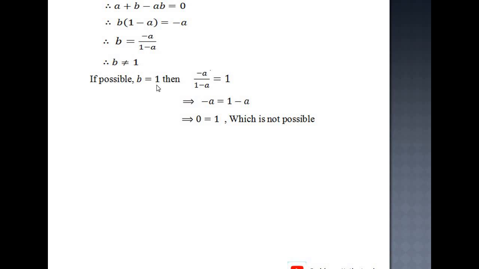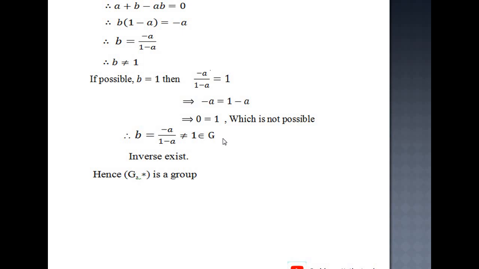And therefore clearly here b is not equal to 1, because if possible b equals 1, then minus a upon 1 minus a equals 1. We get minus a equals 1 minus a. It means clearly 0 equals 1, which is not possible. Therefore b equals 1 is not possible, and therefore b is not equal to 1. And therefore b equals minus a upon 1 minus a is not equal to 1. Therefore this element belongs to G. It means b belongs to G, and therefore the inverse exists.